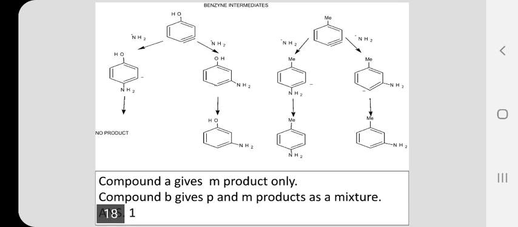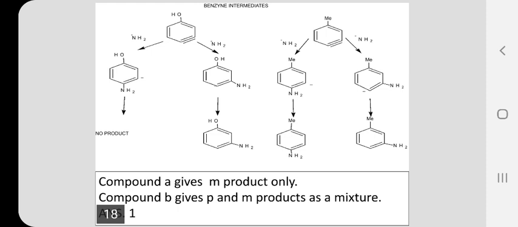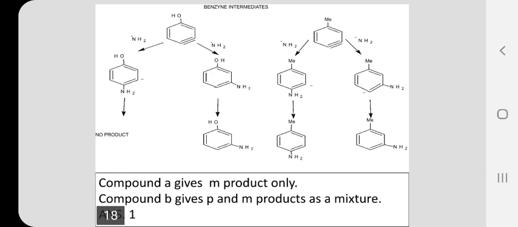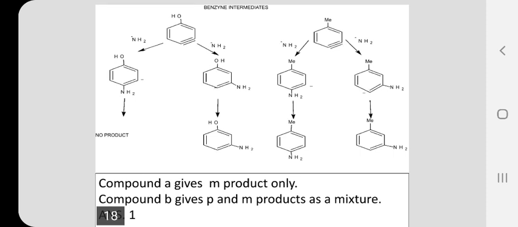If the NH2- nucleophile attacks at the para position, then look at the intermediate that is obtained in the extreme left. In the aminophenol, you have a negative charge at position number 3. That is, the position number 3 is very close to the hydroxyl group. The hydroxyl group is having an oxygen with two lone pairs of electrons. It is trying to drive the lone pair of electrons inside the aromatic nucleus.